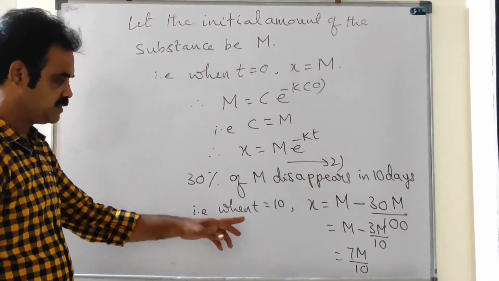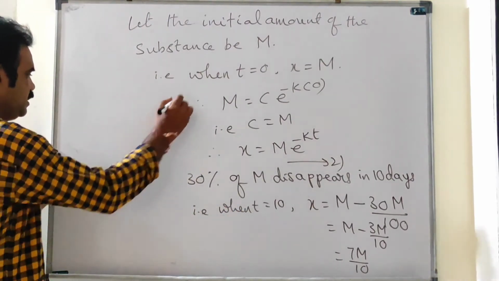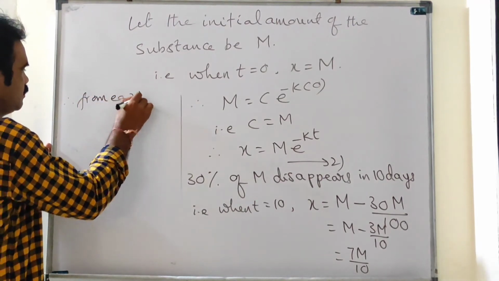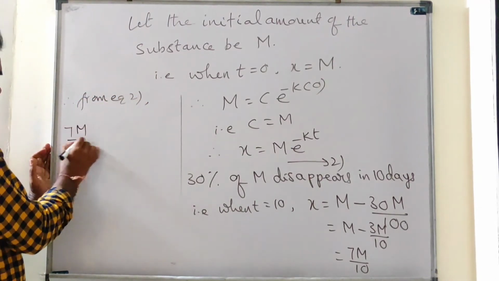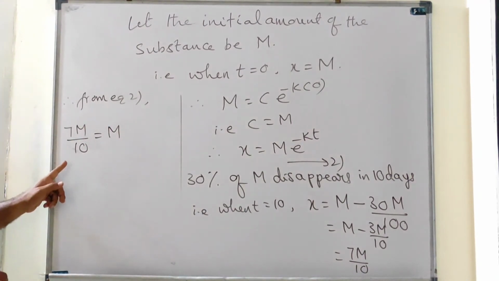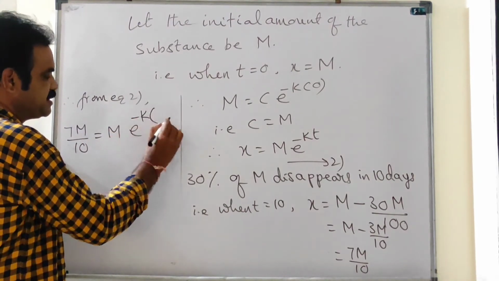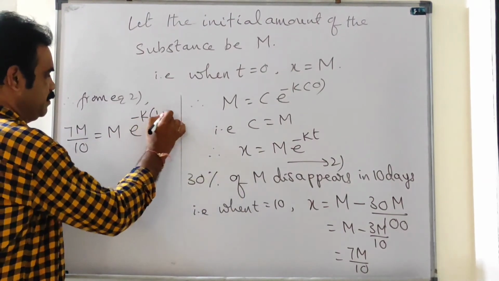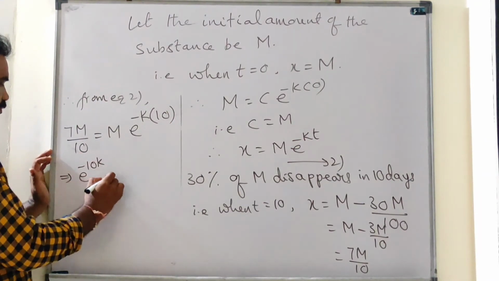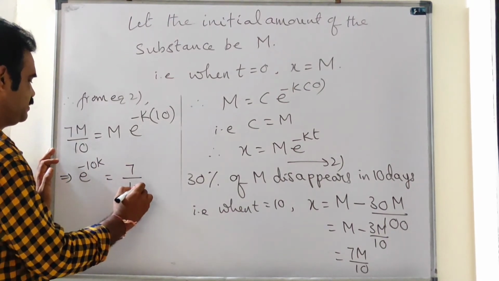That is, when t equal to 10 days, the amount of the substance is 7m by 10. Therefore, from equation 2, 7m by 10 is equal to m into e power minus k into 10. Implies that e power minus 10k, m cancels on both sides, equals 7 by 10.